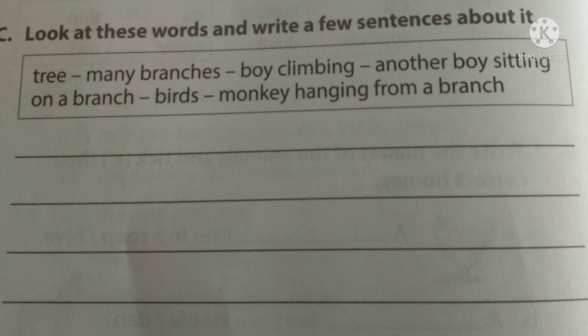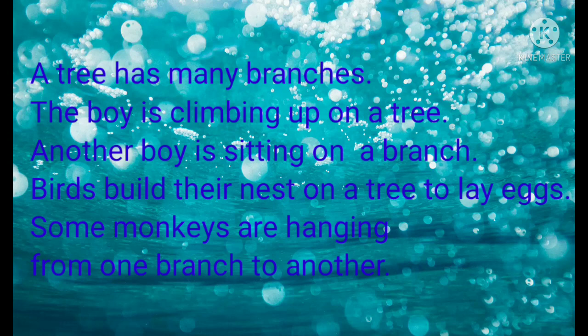And the next exercise, C: look at these words and write a few sentences about it. Here you can see some hints: tree, many branches, boy climbing, another boy sitting on a branch, birds, monkey hanging from a branch. You can make your own sentences like: a tree has many branches, the boy is climbing up a tree, another boy is sitting on a branch, birds build their nest on a tree to lay eggs. Some monkeys are hanging from one branch to another. Like this, you can make your own sentences and write them down.